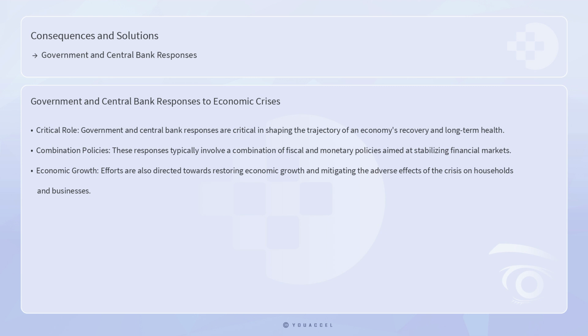Lesson: Government and Central Bank Responses. Government and central bank responses to economic crises are critical in shaping the trajectory of an economy's recovery and long-term health. These responses typically involve a combination of fiscal and monetary policies aimed at stabilizing financial markets, restoring economic growth, and mitigating the adverse effects of the crisis on households and businesses.